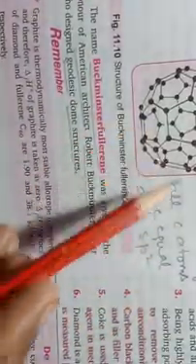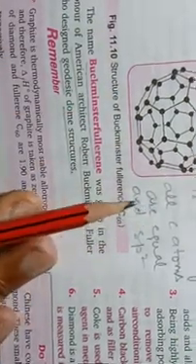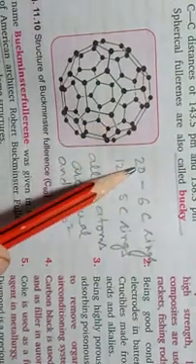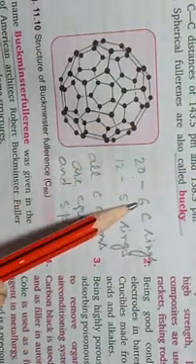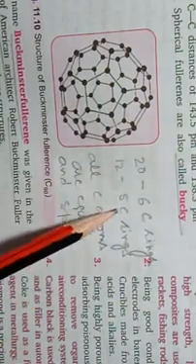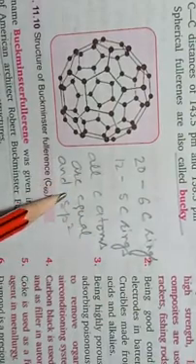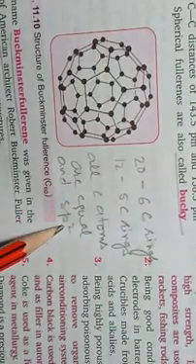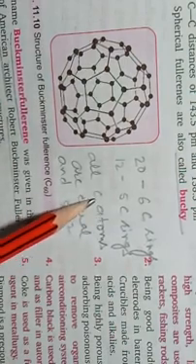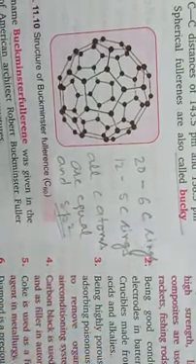This was the structure of fullerene 60. So the main points of fullerene 60: 20 rings of 6 carbon atoms, 12 rings of 5 carbon atoms, and all carbon atoms are equal and sp2 hybridized. So all C-C bonds and all carbon atoms are equal with sp2 hybridization.